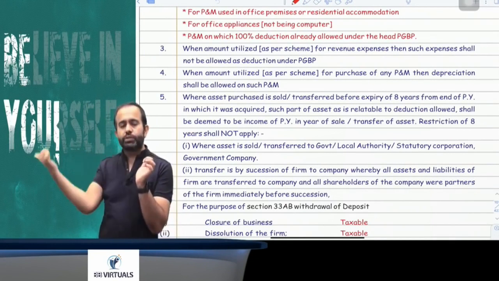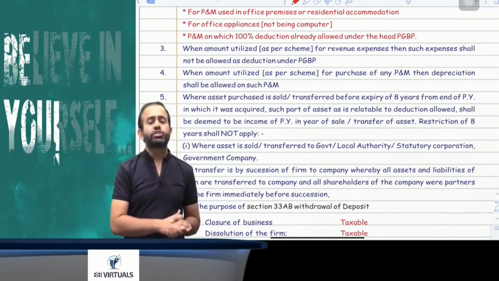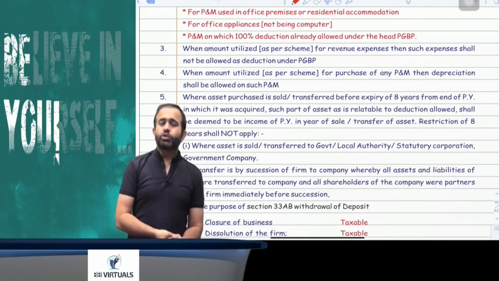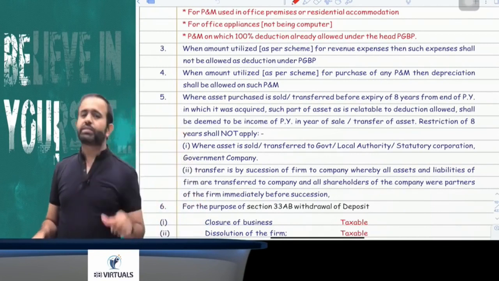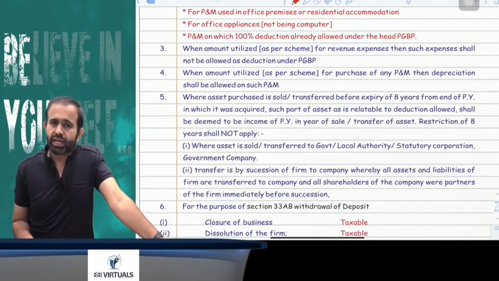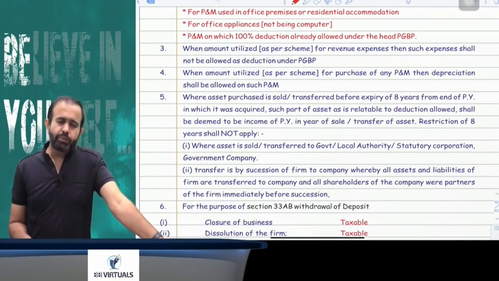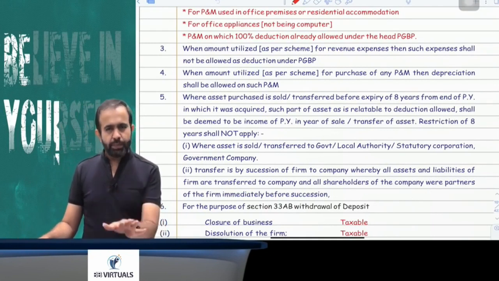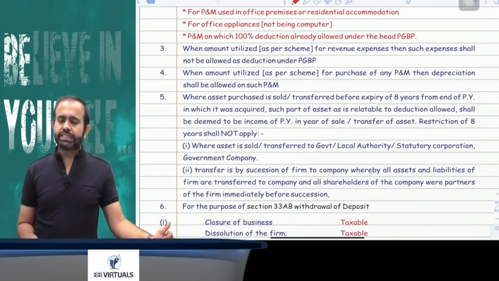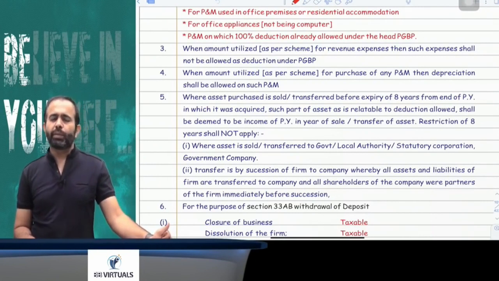Whenever you deposited that amount, at that time you already claimed the deduction under section 33AB or 33ABA. So now if you utilize that amount for a revenue purpose, then that revenue expense is not allowed in the current year. But suppose you purchase a capital asset as per the scheme, can you claim the depreciation? Answer is yes, you can claim the depreciation, no problem at all.